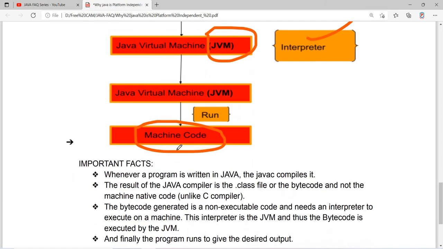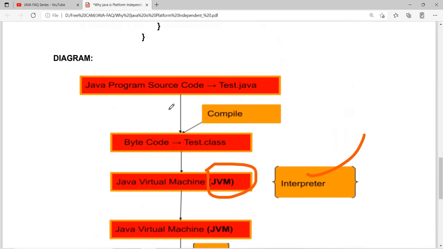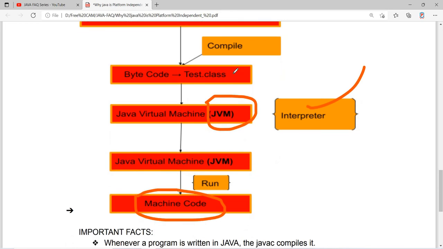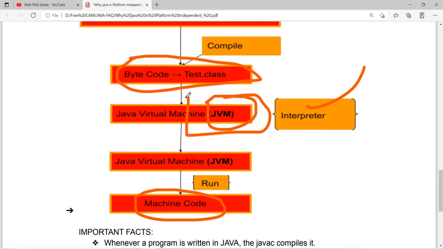So this happens when we are going to run a Java program. That bytecode can be run on any machine with the help of the JVM, and the JVM is platform dependent. For Windows a separate JVM is there, for Linux a separate JVM is there, for Solaris a separate JVM is there.